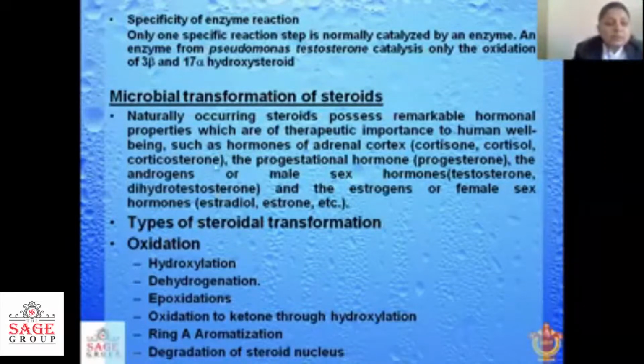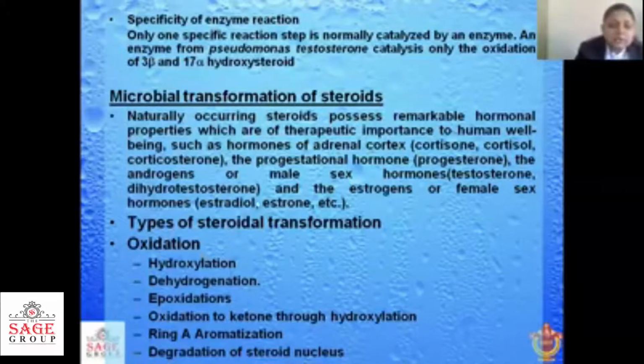These steroids can be converted to various other types of steroids, and these reactions can be mediated by microorganisms.